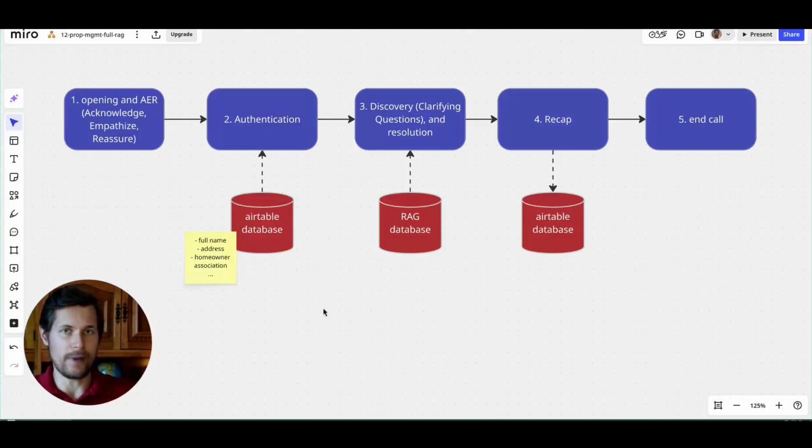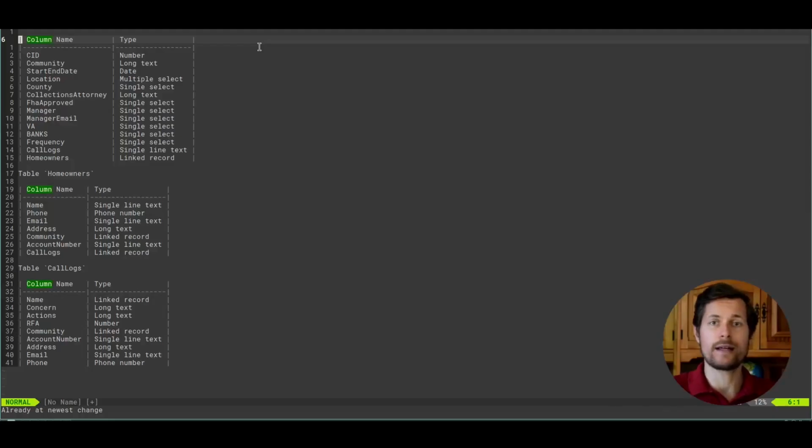I've already prepared this data in advance, and I will show you how to put it in. I've already come up with the columns that we take, and I've written them in Markdown format because we will use them to prompt Airtable's AI agent to create them for us, so we save a little bit of time. The first table is called community lists. This is a directory with all of the communities that Homeowners Association management manage. So it has community ID, community name, start date, end date, and all of these.